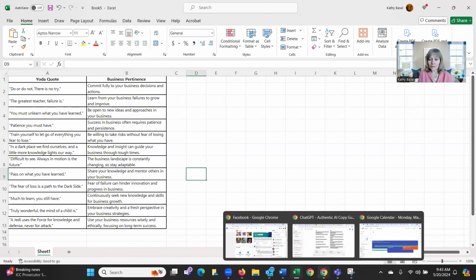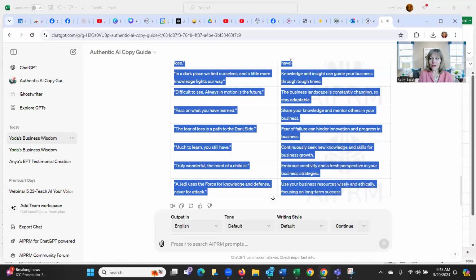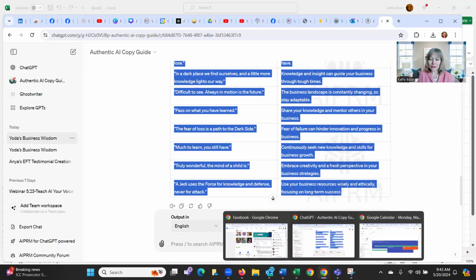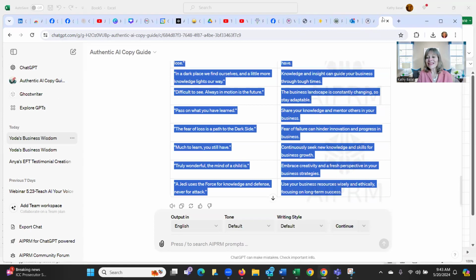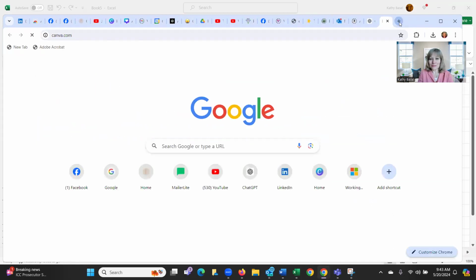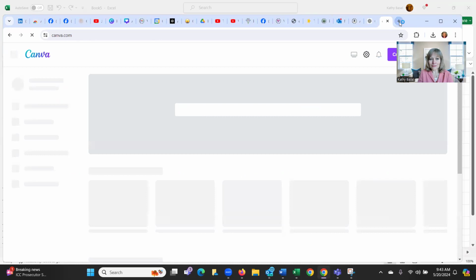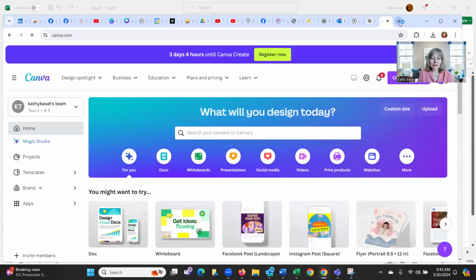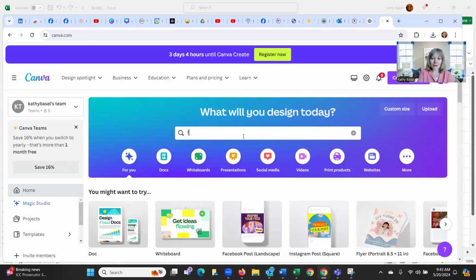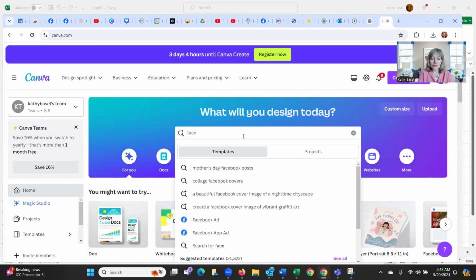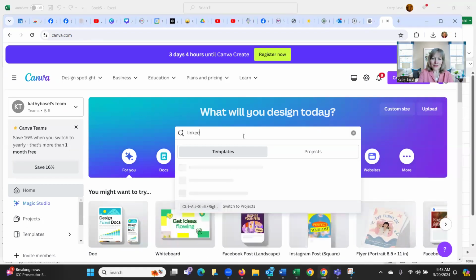So now what we want to do is go over to Canva. Let's see if I can find my Canva window. Let's go to Canva. And let's create a new design. We'll go to a Facebook post. Let's do LinkedIn since it's a business LinkedIn post.